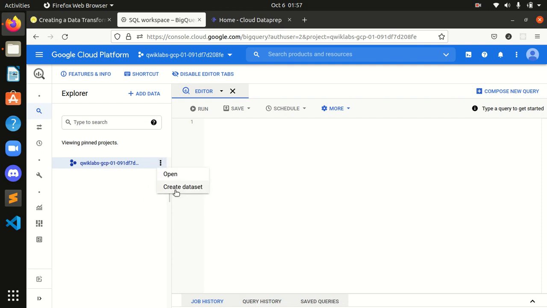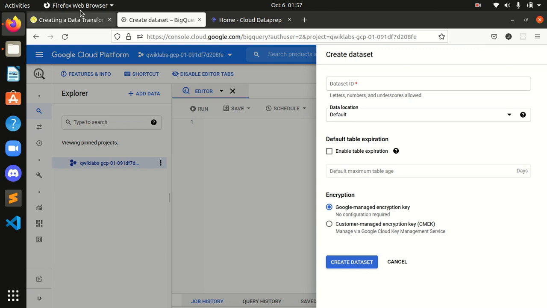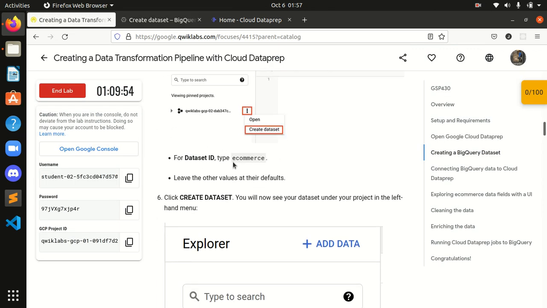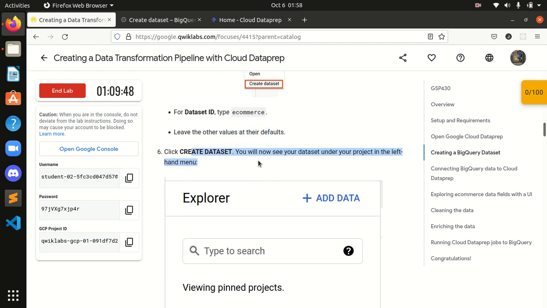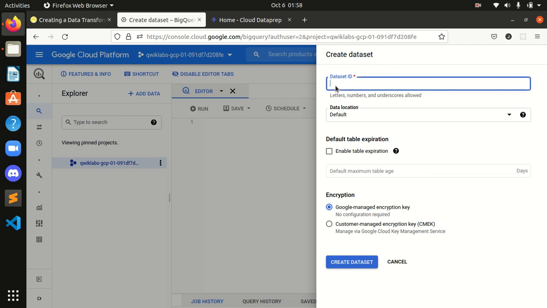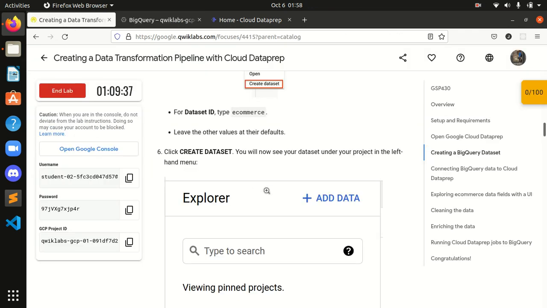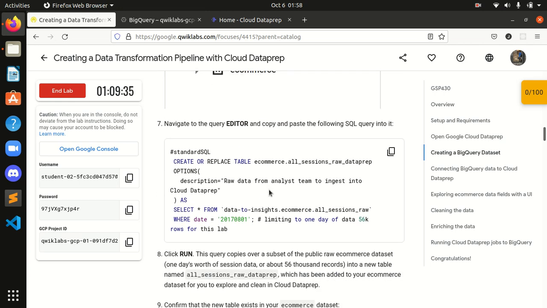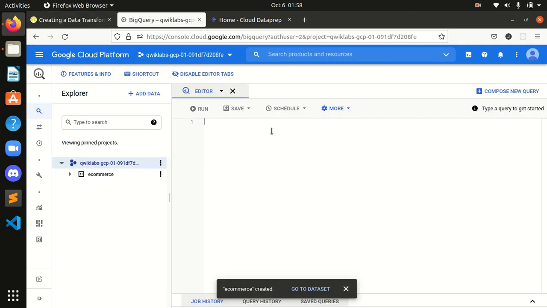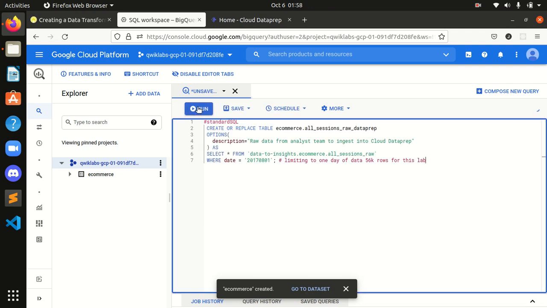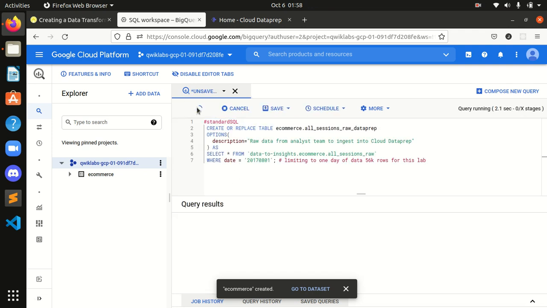I will click here and I will create a dataset for this. After that, for dataset ID I will type ecommerce, and I will leave all other values at the default and click create dataset. So the value will be ecommerce and all other values are default. I will click on create dataset and it will create a dataset named ecommerce for me, and it's done. Now navigate to the query editor and copy and paste the following SQL query into it. I will copy this, and this is the query editor. I will paste it over here and I will run this query.